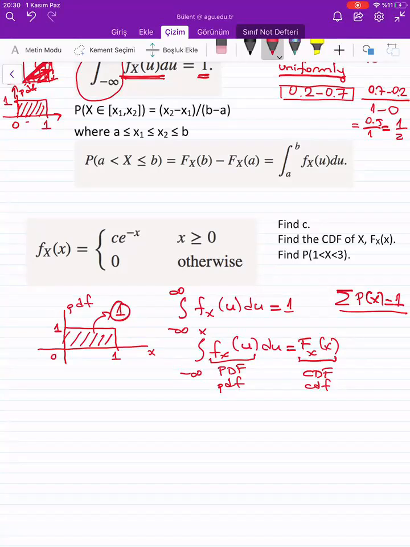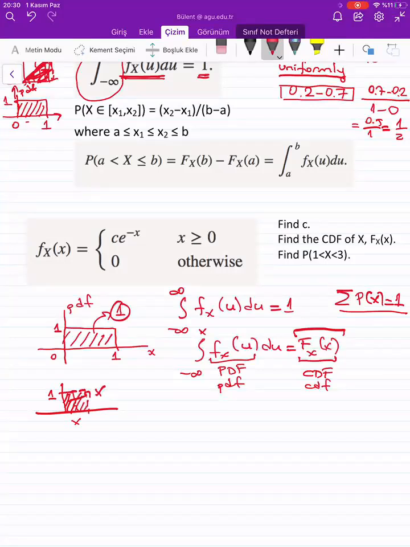So how do I find F of x, the CDF? Then I should take the integral from 0 to x, like that. Okay, what's the area under this curve? It's x.